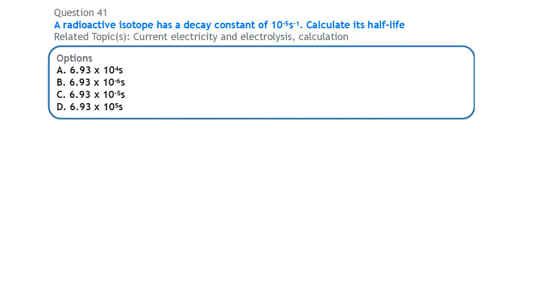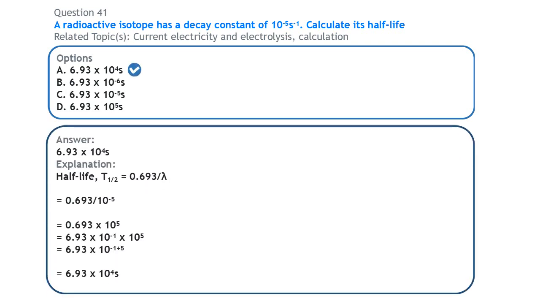Next question. A radioactive isotope has a decay constant of 10 raised to power minus 5 per second. Calculate its half-life. Alright, the formula for half-life is ln 2 over the decay constant, and ln 2 is 0.693. So this is equal to 0.693 divided by 10 raised to power minus 5.